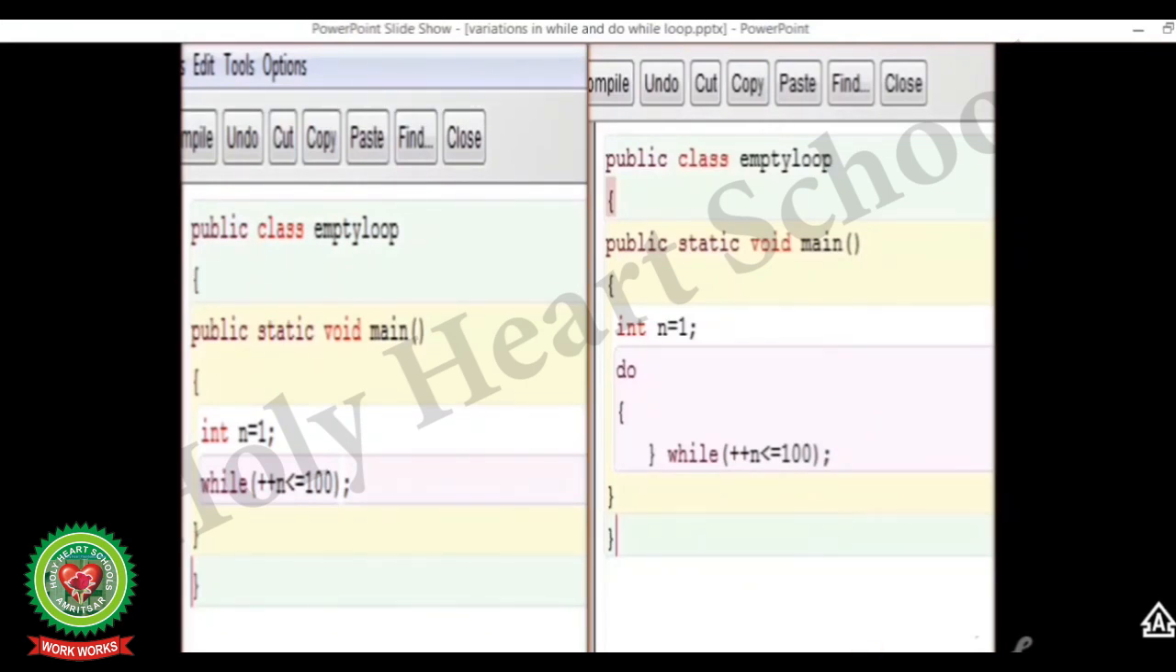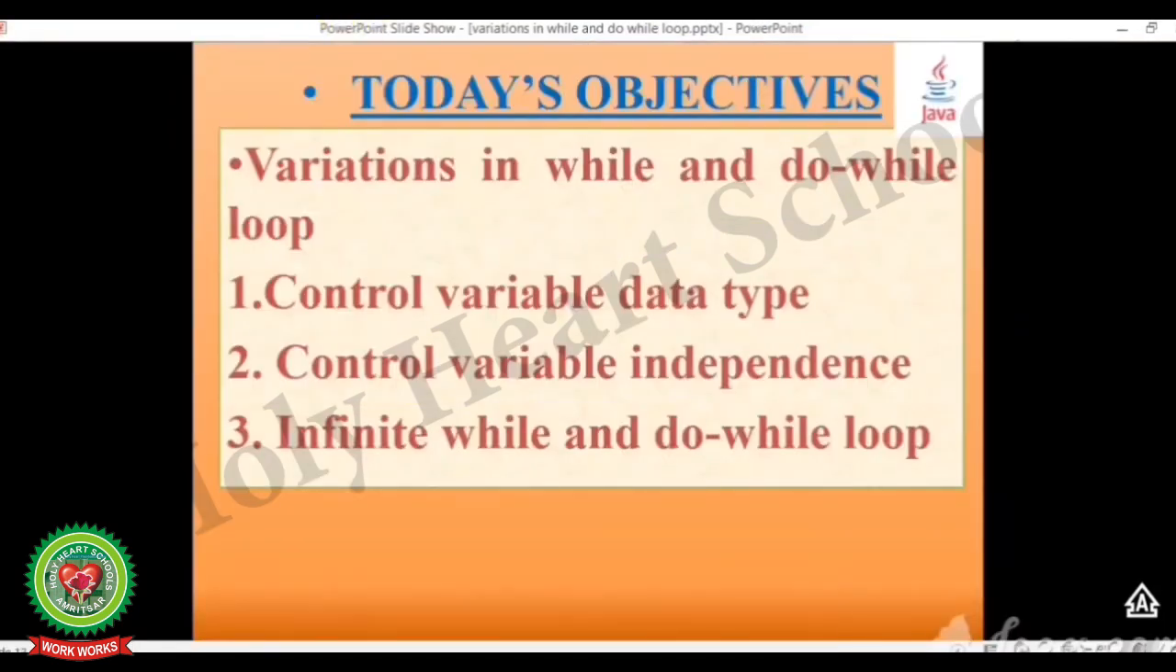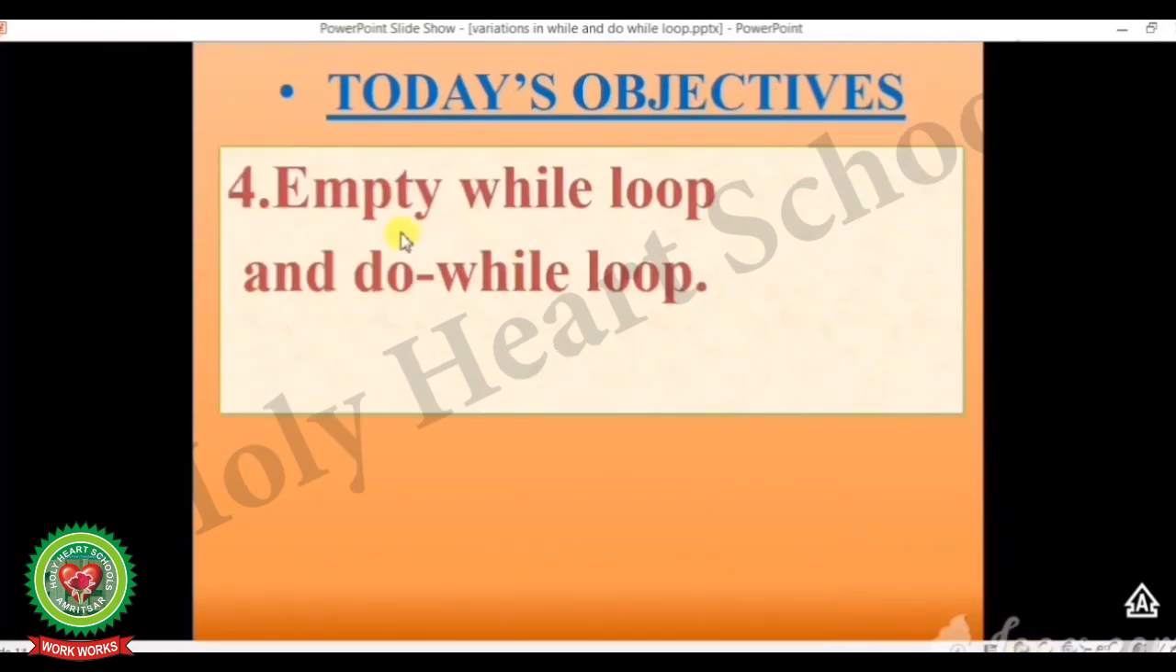Clear students? So students, today we have discussed the objectives, that is variation in while and do while loop. Number 1, control variable data type, that is the control variable can be of any data type, that is integer, double, character or boolean. Number 2, control variable independence. Number 3, infinite while and do while loop that never terminates. And number 4, empty while and do while loop that contain no statement in the body.